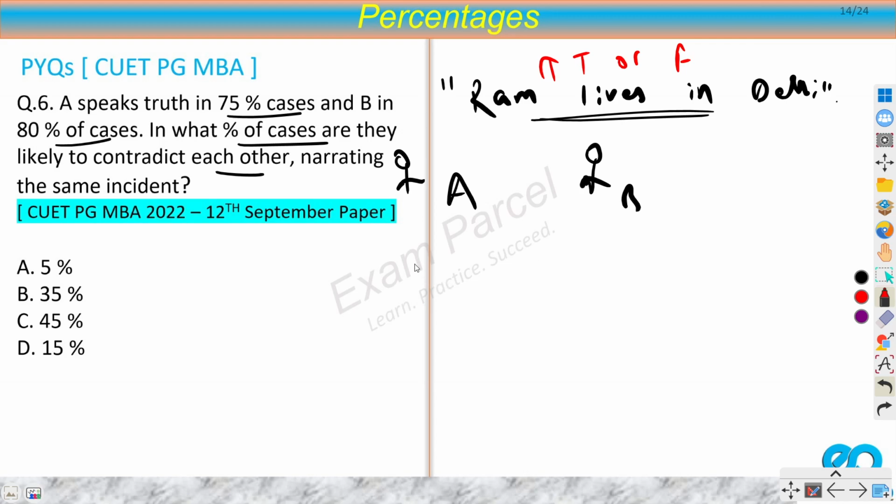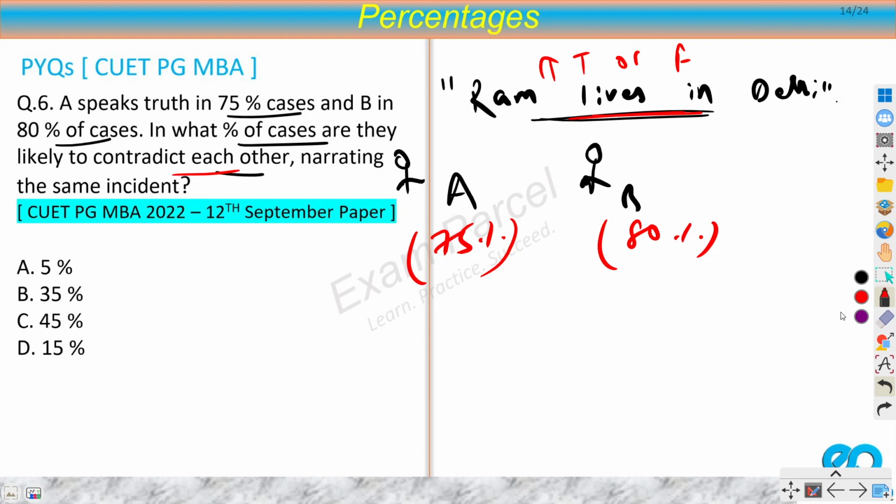This question says that whenever A speaks, there is a 75% chance that he will say true. For B, that is 80%. So let's say they narrate the same incident, they tell the same statement. Then what is the probability, or what percentage of cases are there that they will contradict each other?